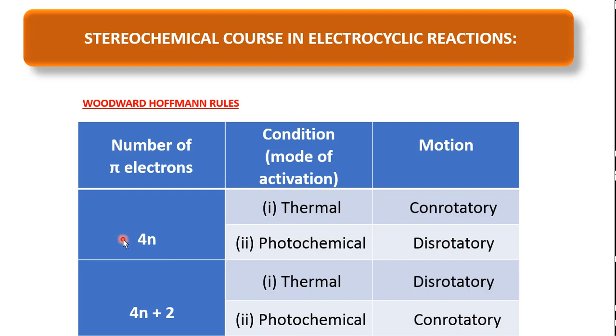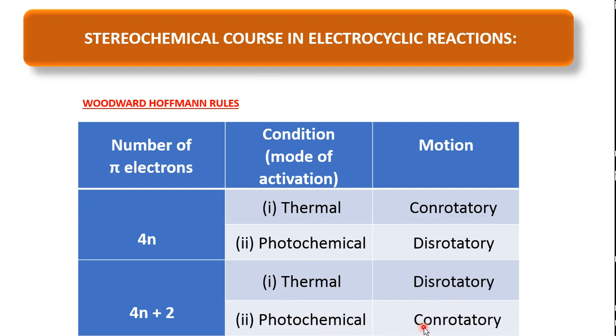Once again, for 4n electrocyclization, thermal condition gives con mode of rotation and photochemical condition gives dis mode. For 4n plus 2 pi electron cyclization, thermal condition gives dis mode of rotation, and photochemical condition gives con mode of rotation.